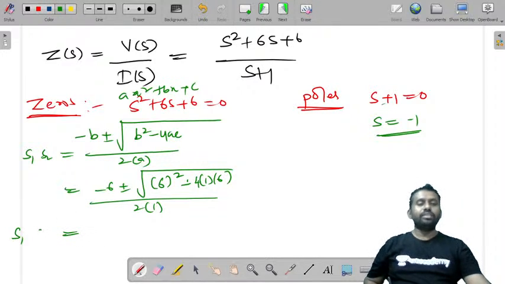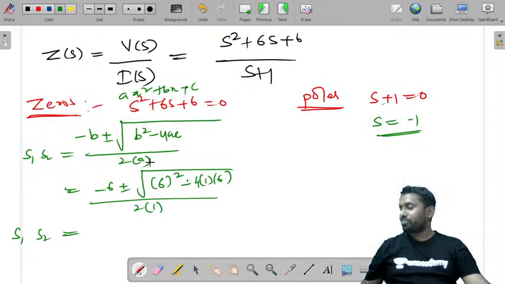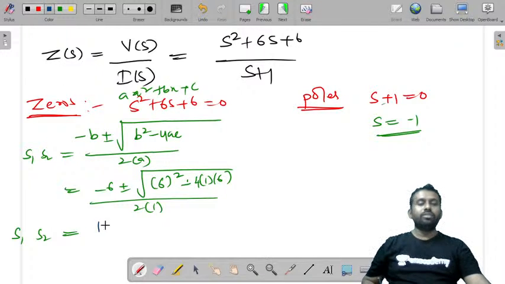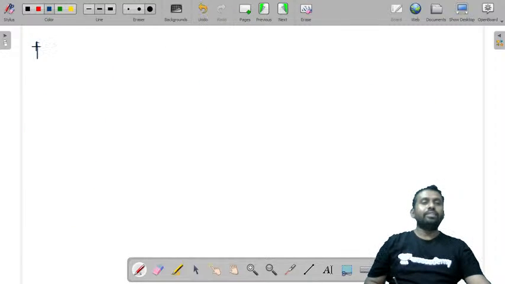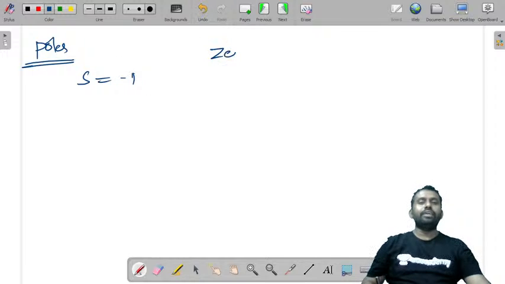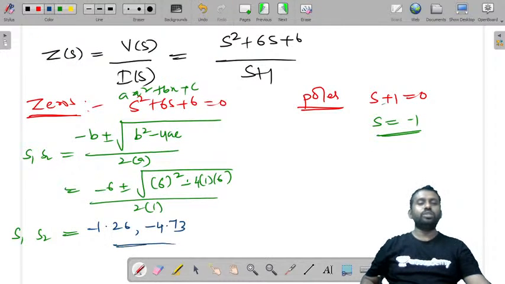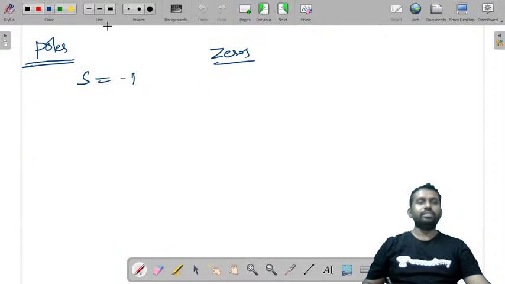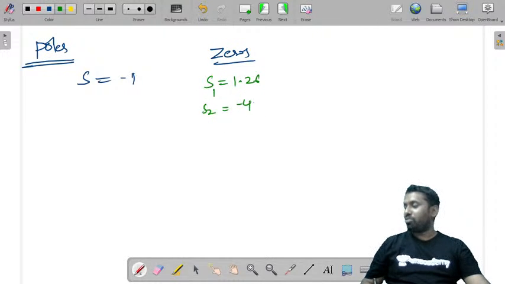Now if you just try to solve this, you'll get s1, s2 equal to minus 1.26 and minus 4.73. Now where are the poles? Pole is at s is equal to minus 1. And where are zeros? Just see, there are two zeros. One is at minus 1.26, and the other one is at minus 4.73.